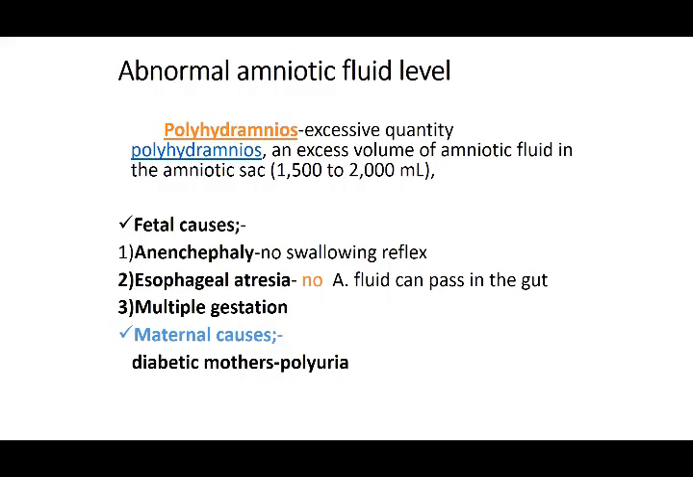Polyhydramnios means an excess volume of amniotic fluid in the amniotic sac. We said it is normally about 1000 ml, or 1 liter, but in polyhydramnios it goes up to 1500 to 2000 ml. What can lead to polyhydramnios? Among fetal causes, we said that the baby swallows this amniotic fluid. Suppose there is anencephaly, that is, the baby doesn't have development of the brain and the head and neck.